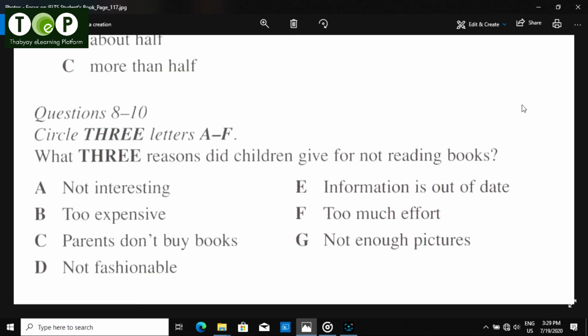That is the end of the section. You now have half a minute to check your answers.